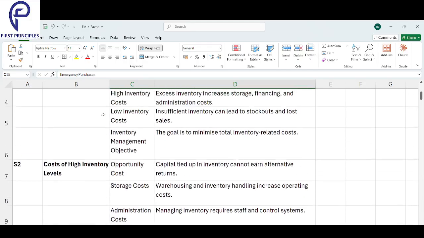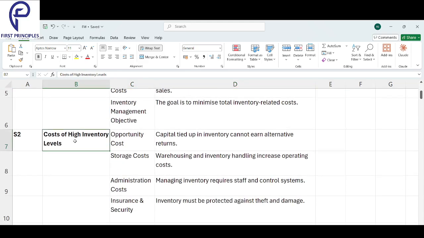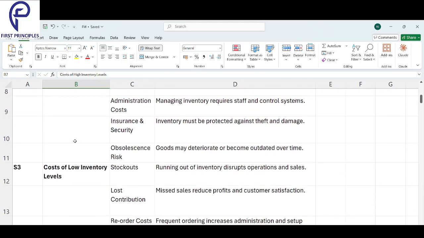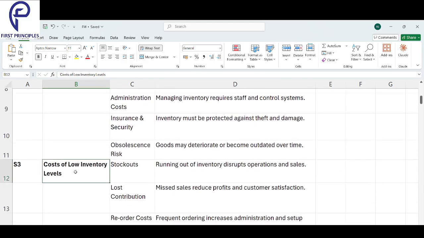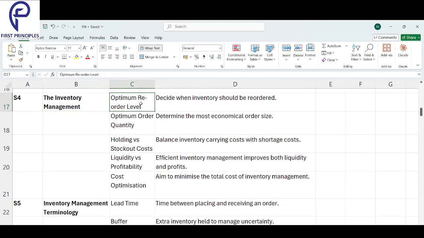Okay, so now we have finished the objectives of inventory management. Next, we covered the cost of high inventory levels, and the cost of low inventory levels also we understood, if you have too little. Now coming to inventory management. Firstly, optimum reorder level.